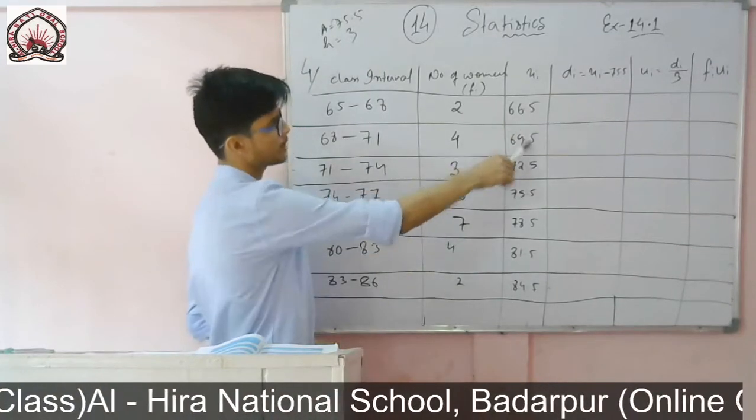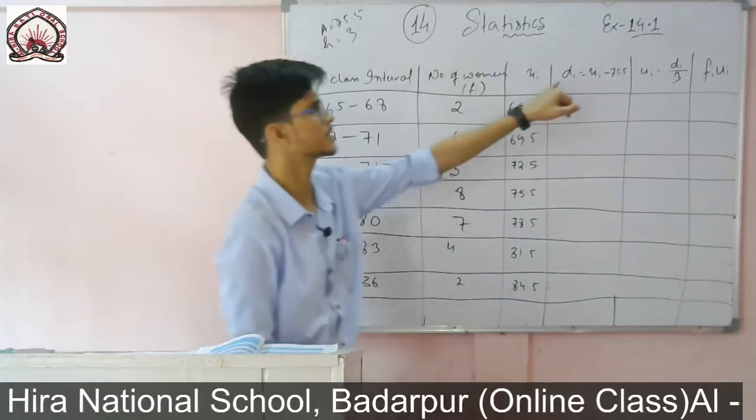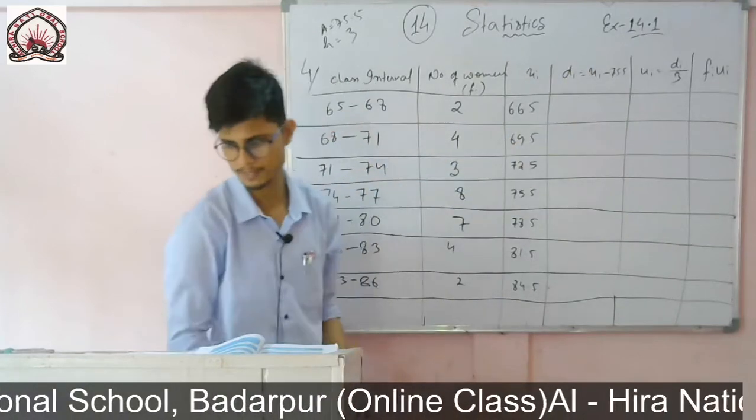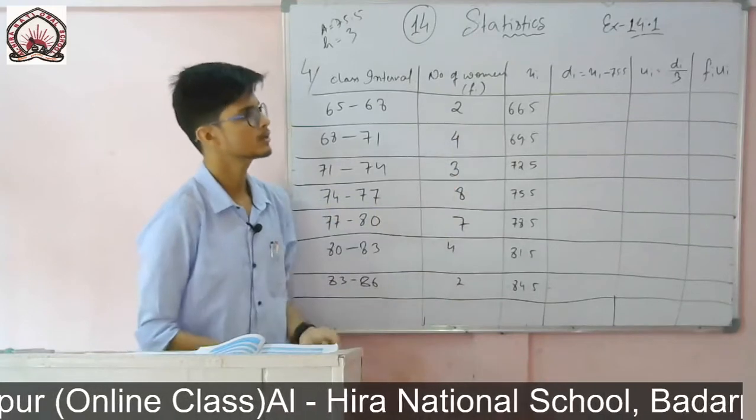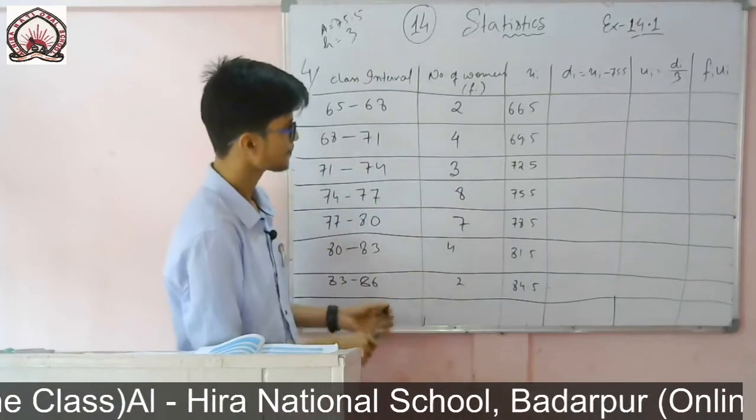You see these values are too big, that's why I have taken this di. After finding di also the value will remain somewhat big, so that's why I have taken this ui, so that I can do it more easily.